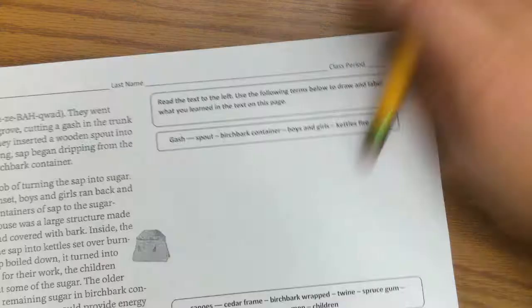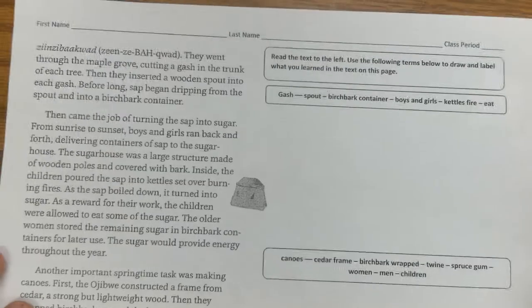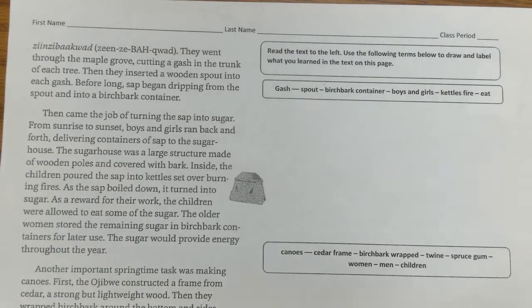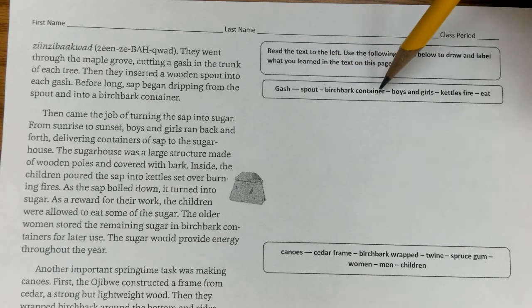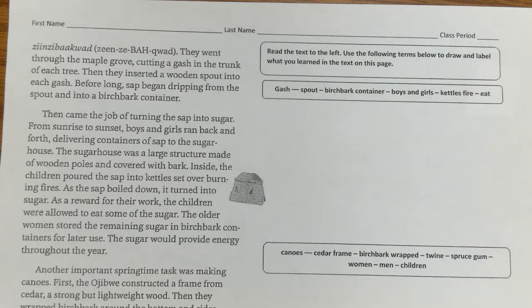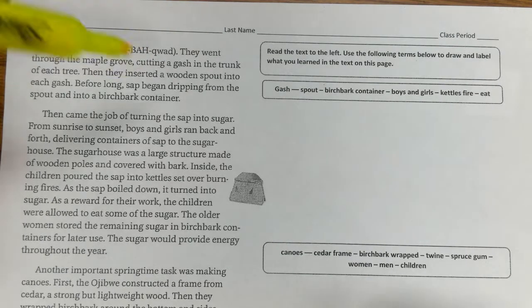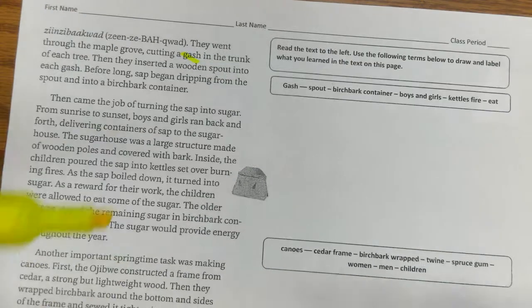The next activity, as we learn about the Ojibwe and their time in spring, is I'd like you to draw some terms. So it says, read the text to the left. Use the following terms below to draw and label what you learned about the text on this page. Okay, so gash, spout, birch bark container, boys and girls, kettles, fire, eat. Probably should be a dash right here. Okay, so I'm going to highlight anytime I find those. So they went through the maple grove cutting a gash. Okay, so got that one.